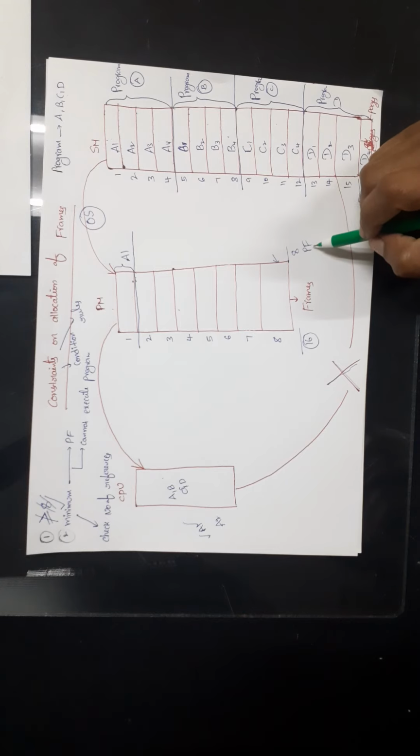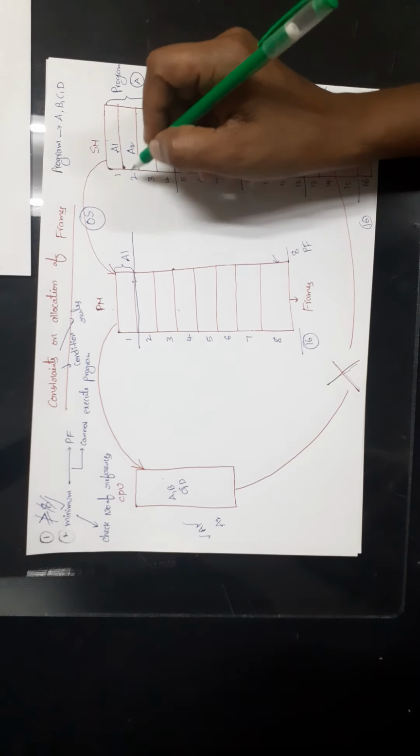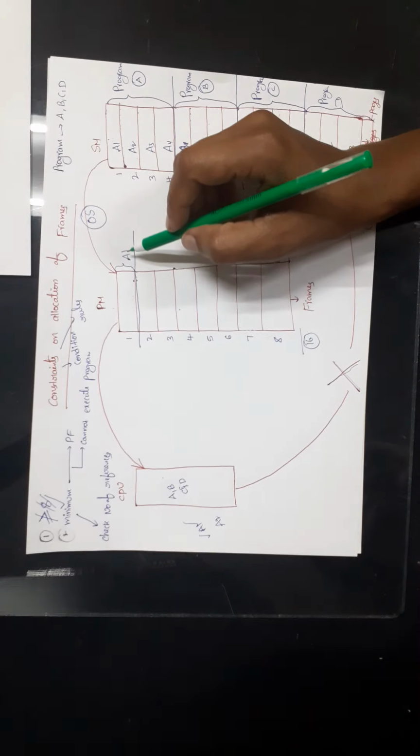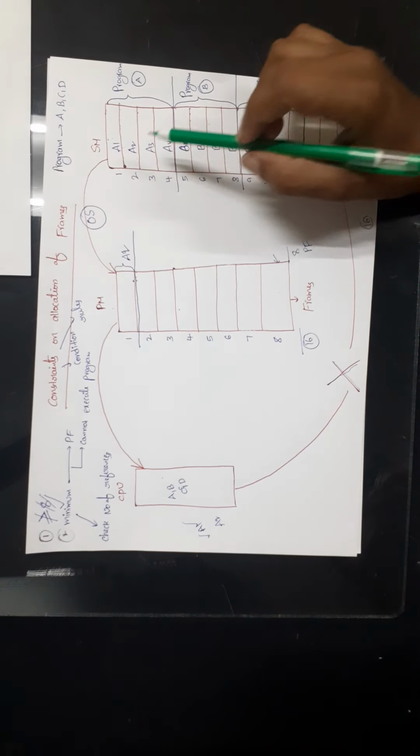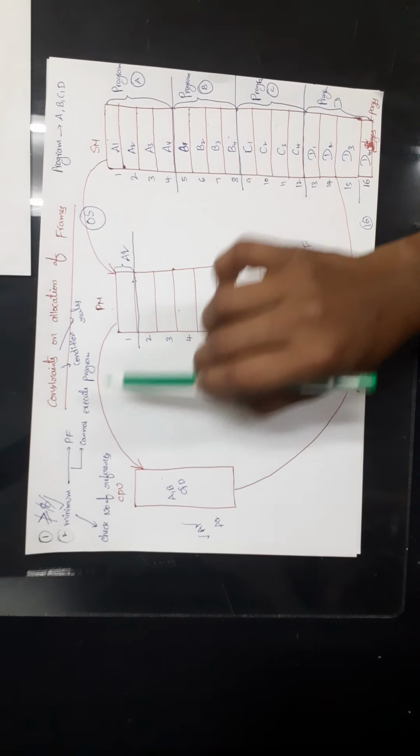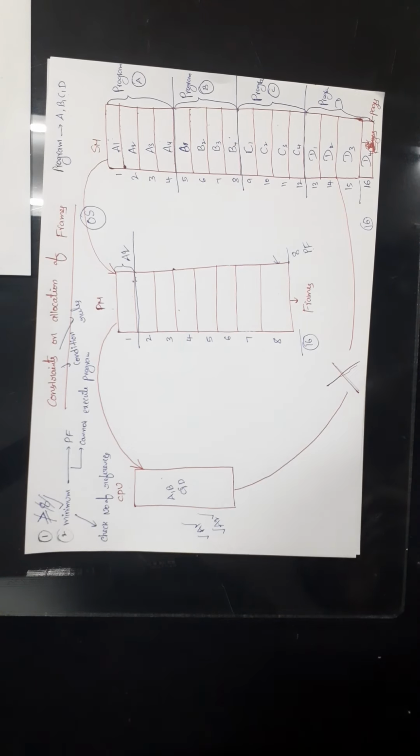When there is a page fault, what should we do? We should bring A2 into the primary memory. So it is already occupied by A1. So we should deallocate memory space of A1 and we should allocate memory space for A2. Now CPU can access A2 and can execute A2.